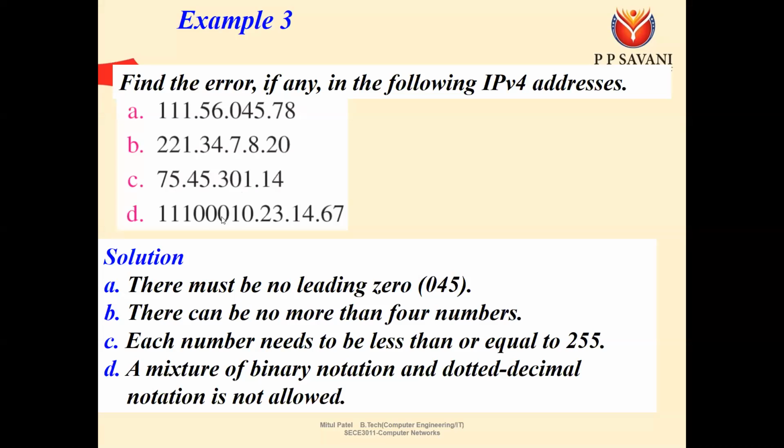Okay, in the last one, what have we done? We have combined both binary and decimal. That is also not possible. Either we can follow the decimal notation or we can follow the binary notation. We cannot combine both. So that's why this fourth one is also in error. Okay. So such type of question can also be asked.